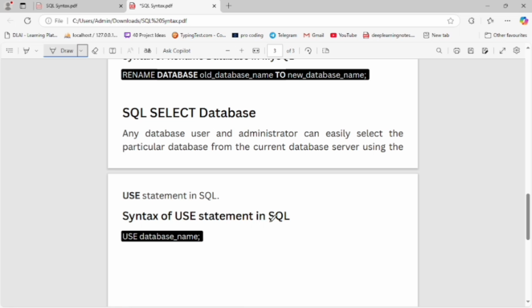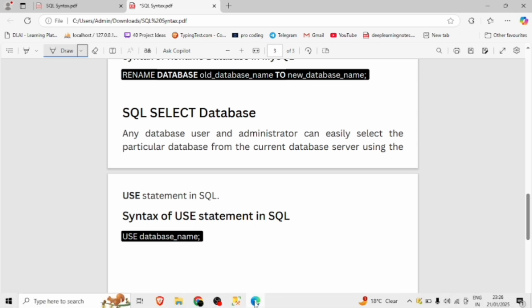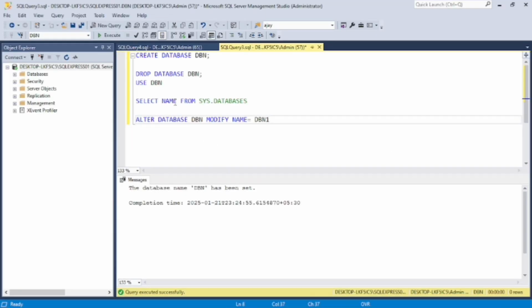Syntax of the use statement in SQL: the USE keyword followed by the database name, which is the name of the database. Now let's do the practical in our system. First, we have to see how to rename the database in our system.